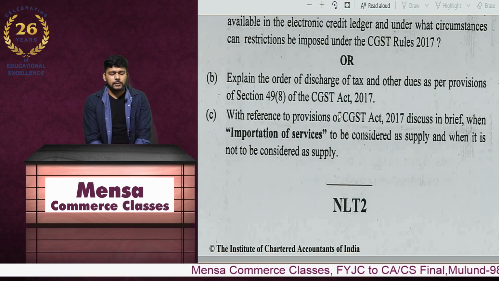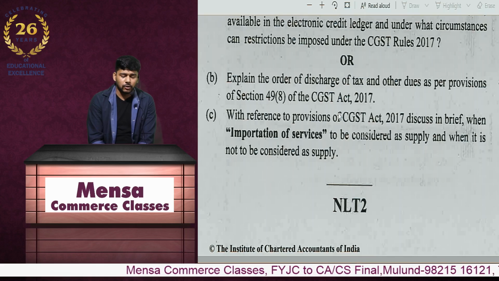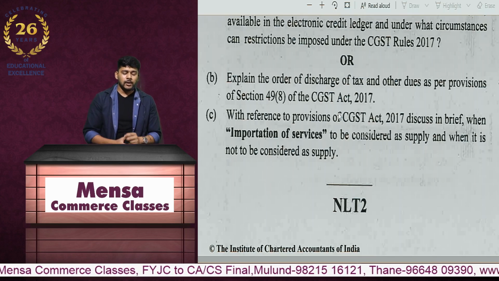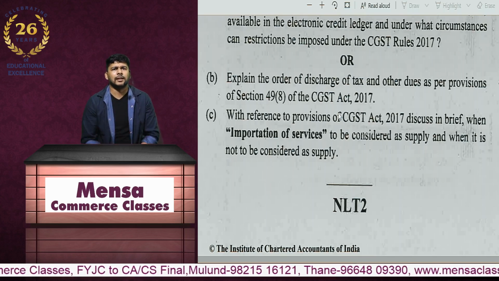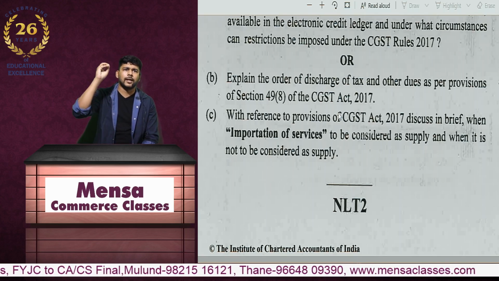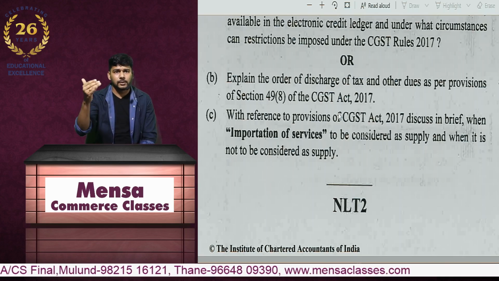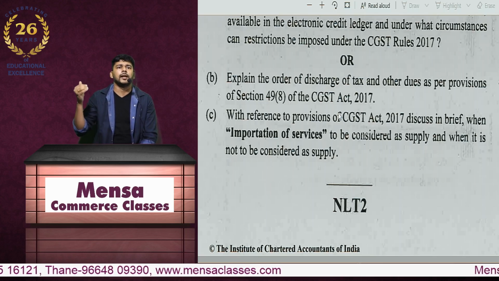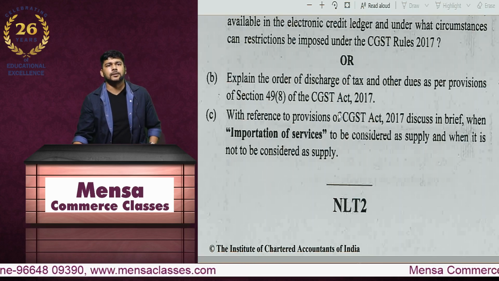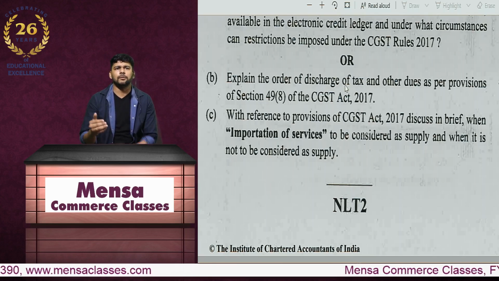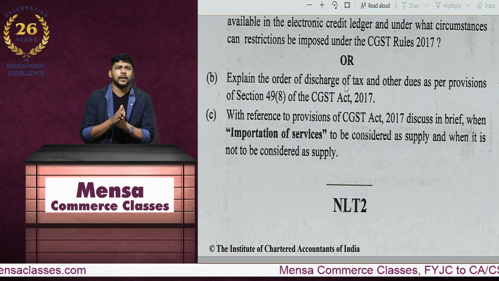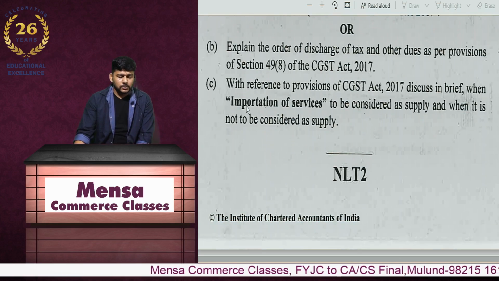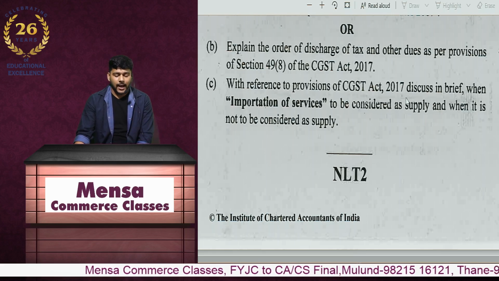Explain the order of discharge. The alternative question was: explain the order of discharge and other dues as per the provisions of Section 49(8) of the CGST Act. The order of discharge is given very clearly in Section 49(8). So whatever taxes or revenues are due for the previous year will be recovered first, then the taxes and revenues which are due for the current year, then the penalties, and then if there are any allied late fees etc., those will be recovered. These were very simple answers actually, but the questions were a bit out of the box type of scenario.